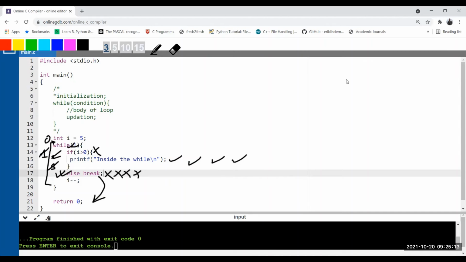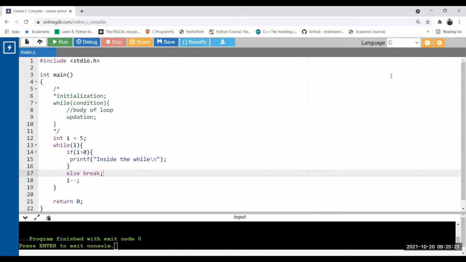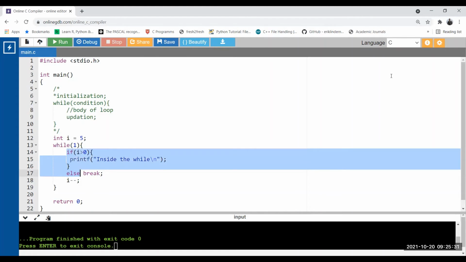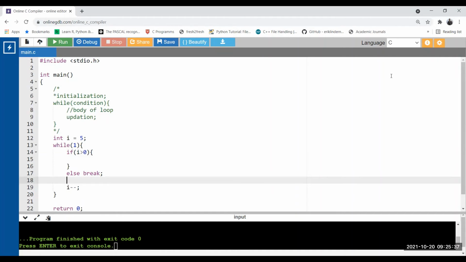We can also do the opposite one. Without putting this printf statement inside the body of if, we can put this printf statement outside of the if, and we can place the break statement inside the if. Let me show you. So now what I'm doing, I'm shifting this printf statement outside of this if. Now we don't require the else. See what will happen. Without else also you can implement it.